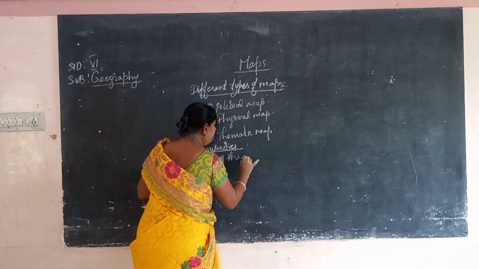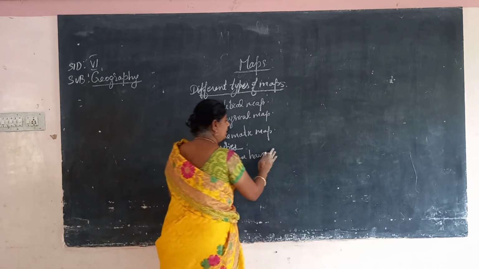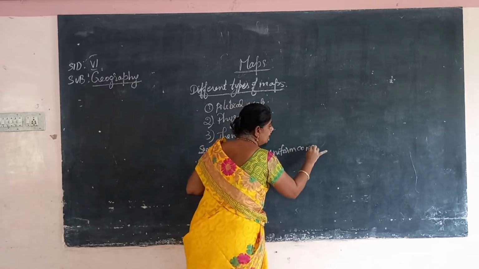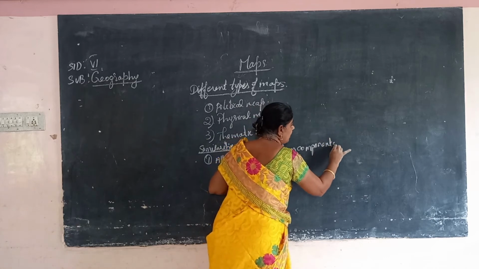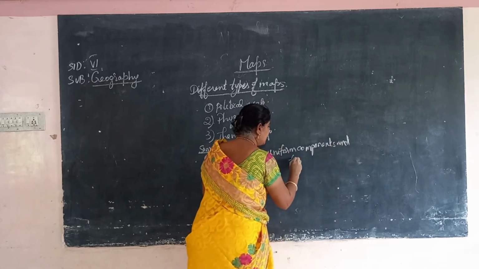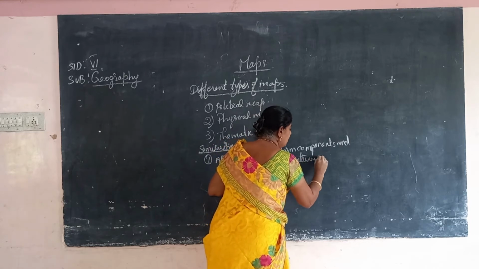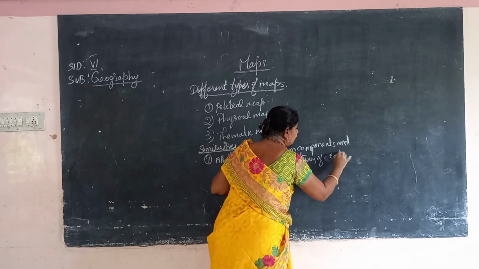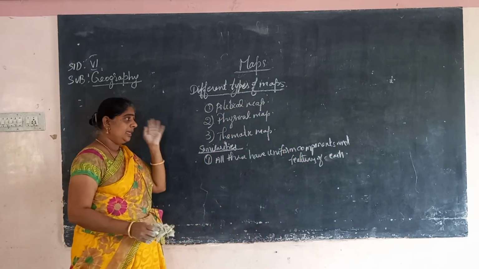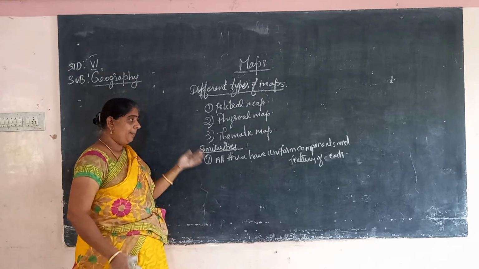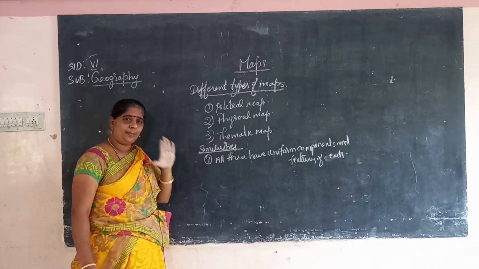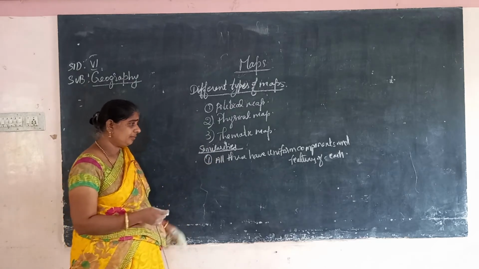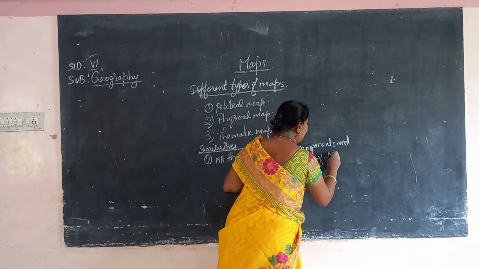All three have uniform components and features of a map, features of the earth. Whatever the map is, we use the same kind of features and the same components for all maps. So the components are the features of a map.